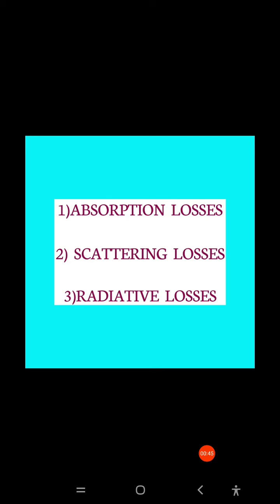Attenuation can occur in three ways: one is absorption losses, second is scattering losses, and third is radiative losses. Now we discuss the first one, absorption losses. Absorption loss is caused by three different mechanisms, which means absorption loss can occur in three ways.